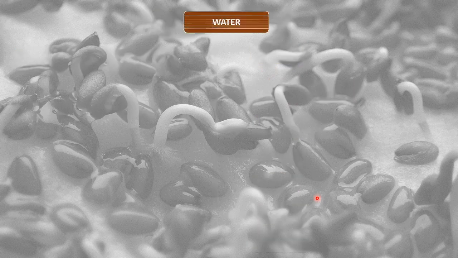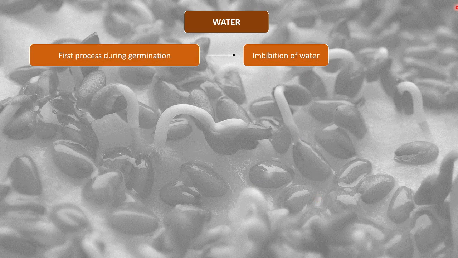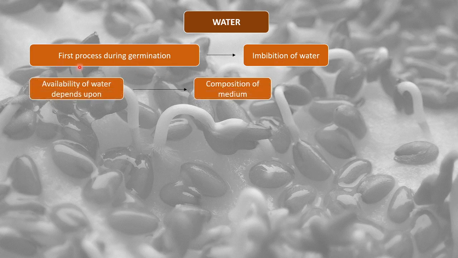Let us first understand how water can affect seed germination. We already learned that the very first phase of seed germination is imbibition of water. If water is not available, then germination will not take place. Availability of water depends upon the composition of the medium in which germination is taking place.